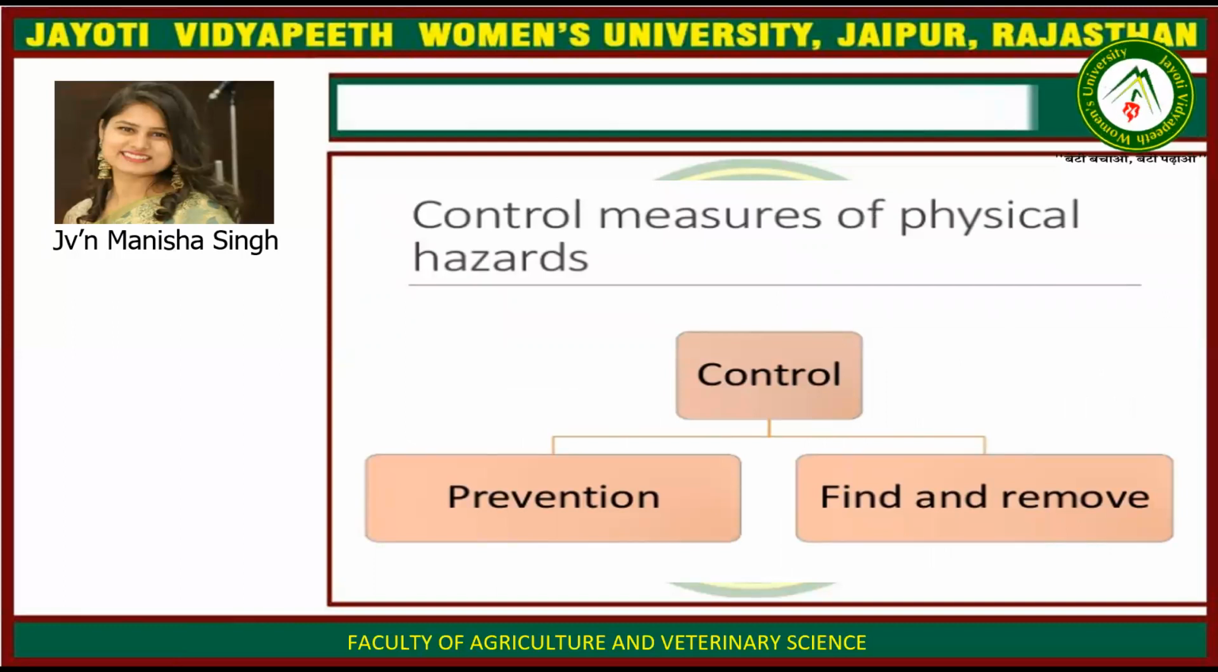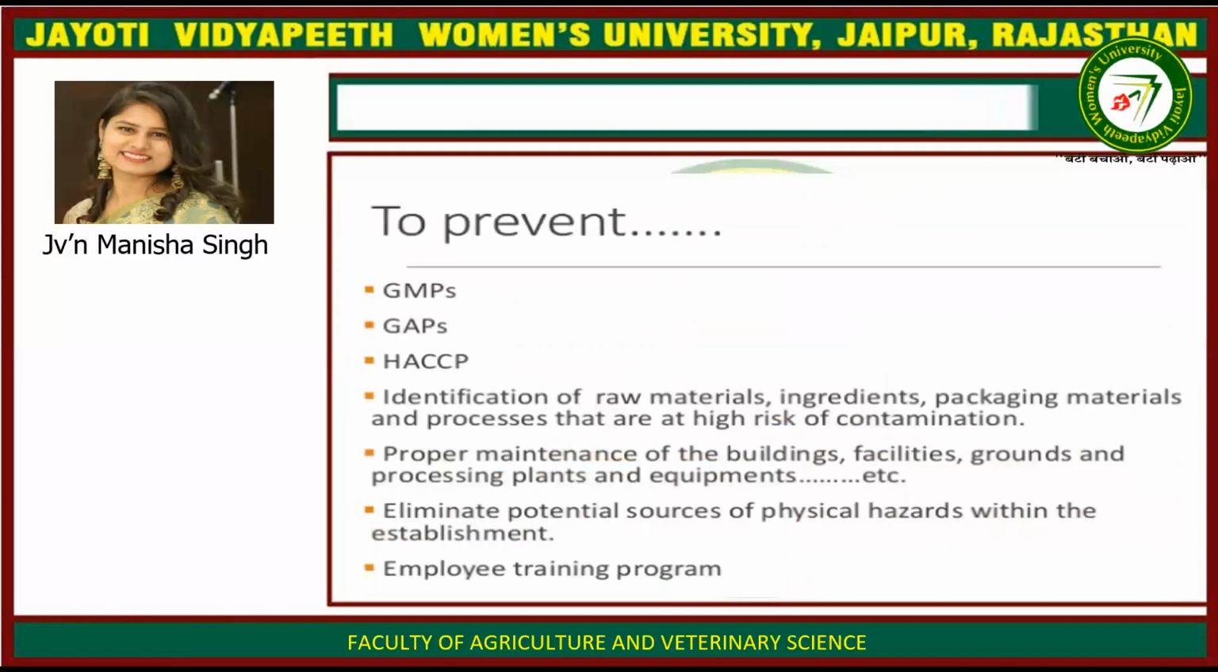Control measures for physical hazards: control is basically prevention, or finding and removing the hazard. To prevent this, we should follow GMP, good manufacturing practices, good agricultural practices, and HACCP, that is hazard analysis critical control point. Identify raw materials, ingredients, packaging materials, and processes that are at high risk of contamination. Then proper maintenance of buildings, facilities, grounds, processing plants and equipment, etc. Eliminate potential sources of physical hazards within the establishment.